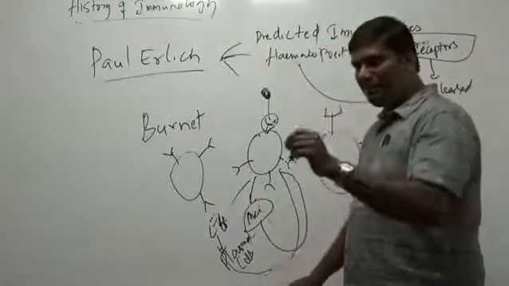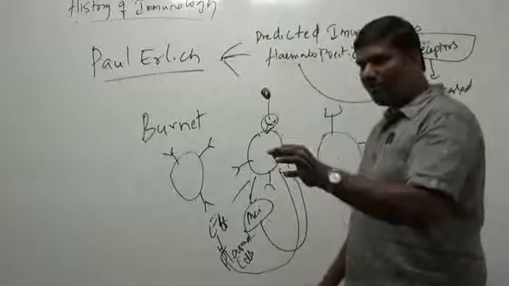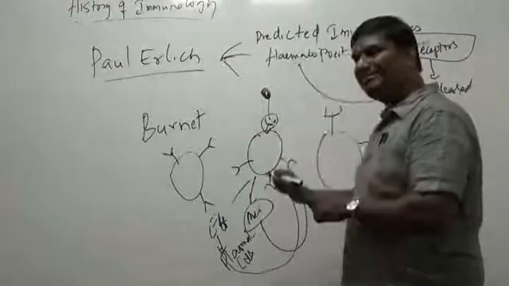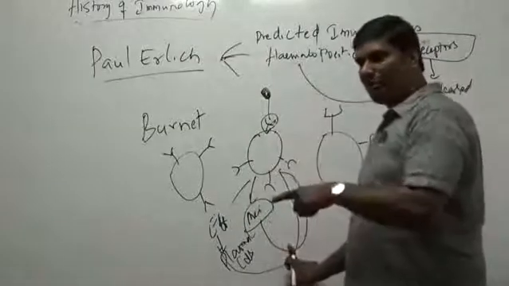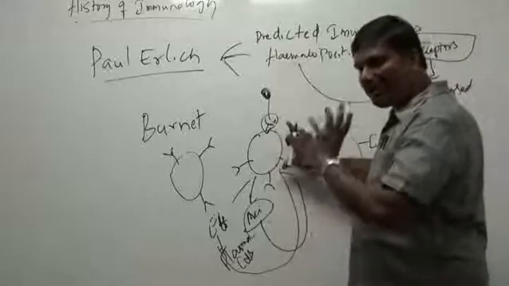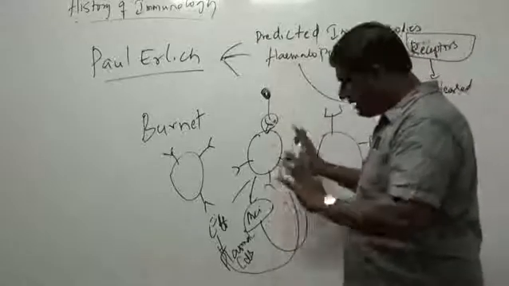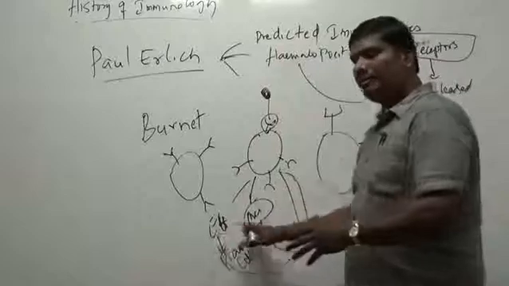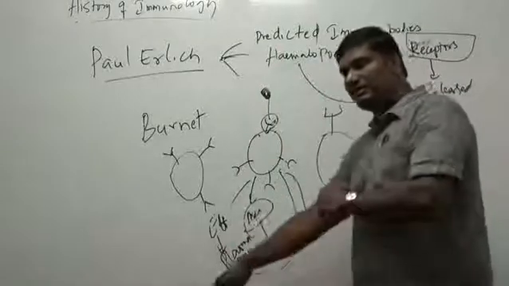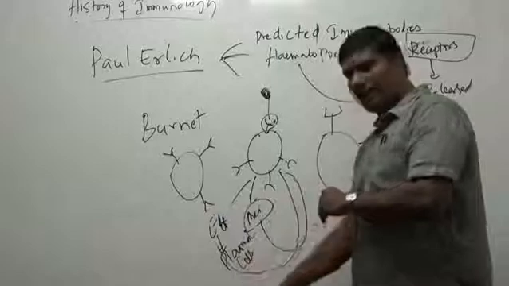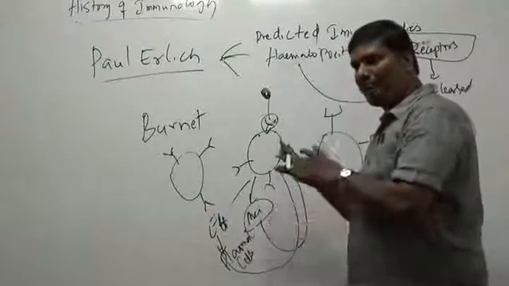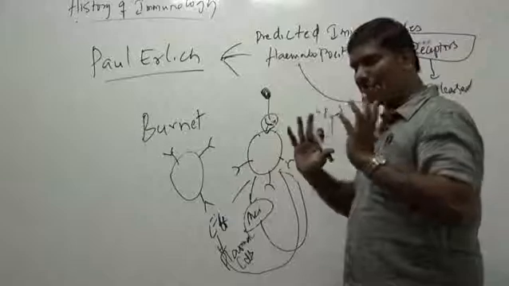That's the reason why the first time you get an infection, it takes a lot more time to recover than the second time, because you don't have to go through all the process: activation of the particular B cell clone, differentiation, getting two different types of cells, and then the memory cells and effector cells producing the antibodies. The effector cells are nothing but the plasma cells. Instead, what do we have here? We already have memory cells, so our immune system has memory.